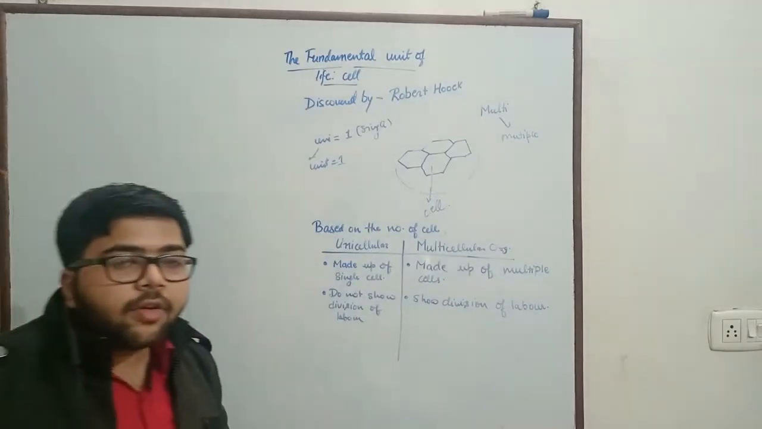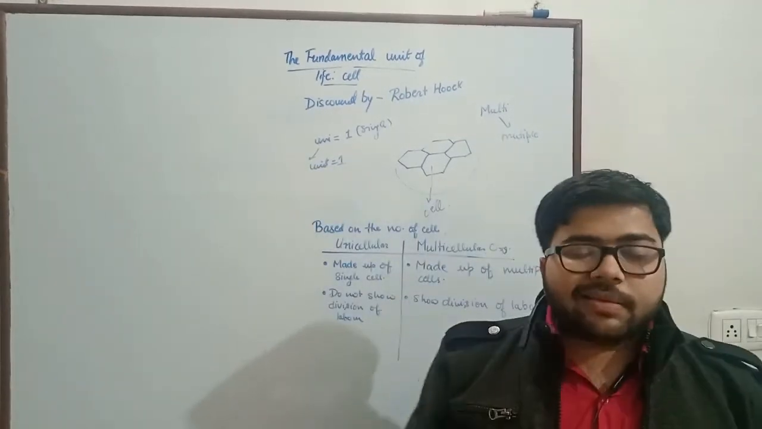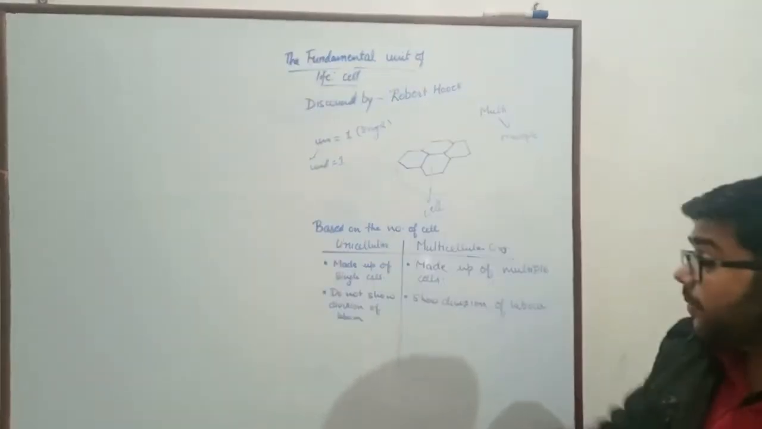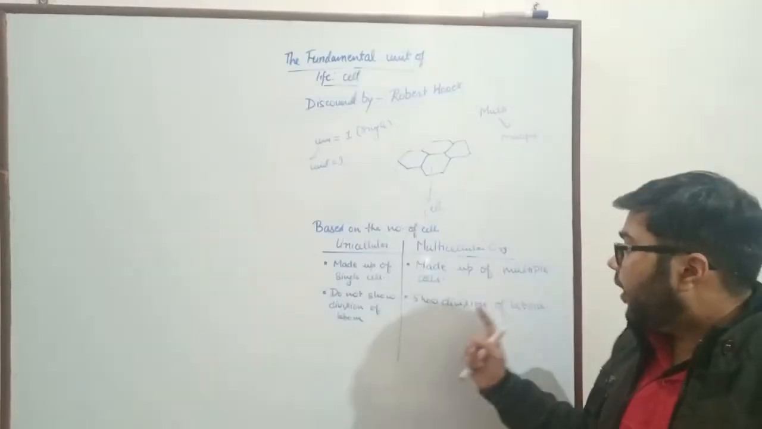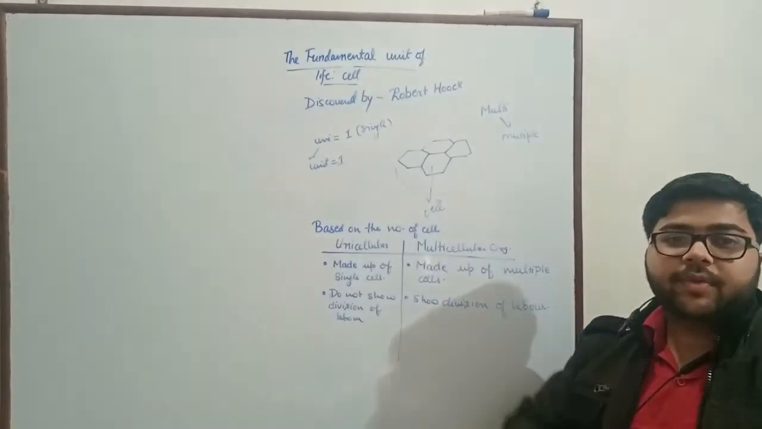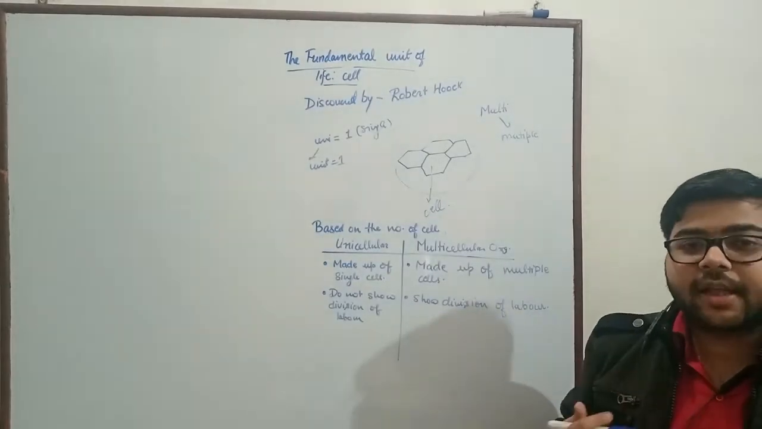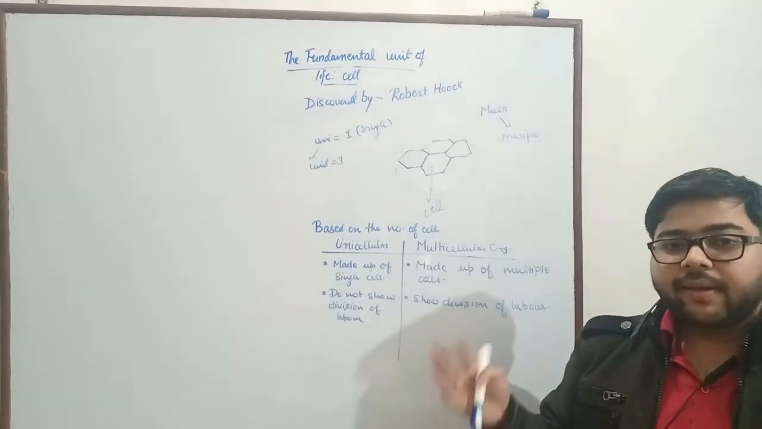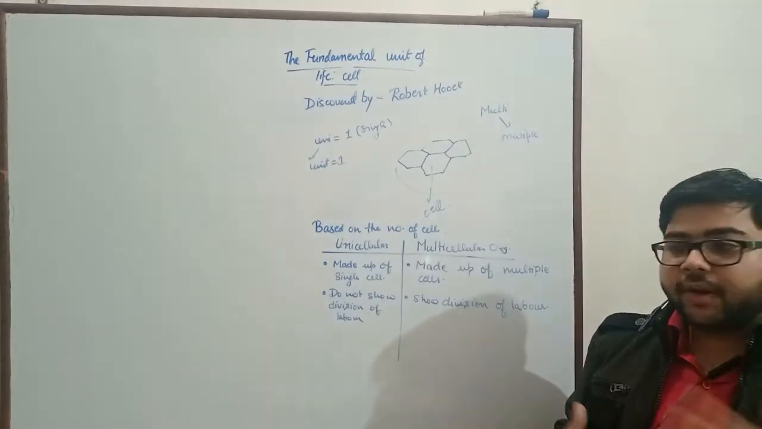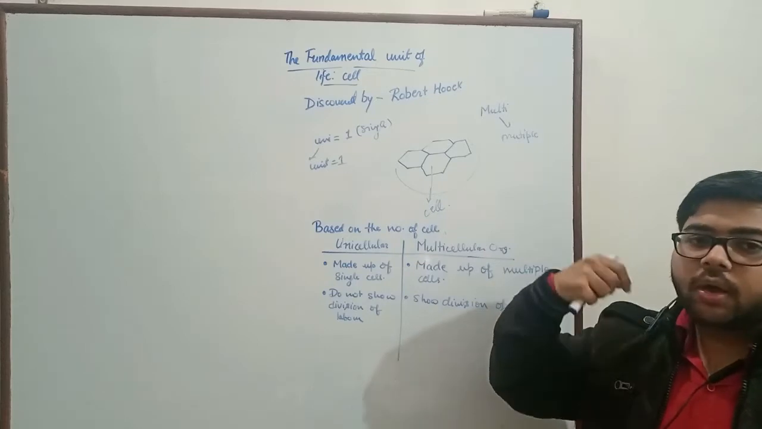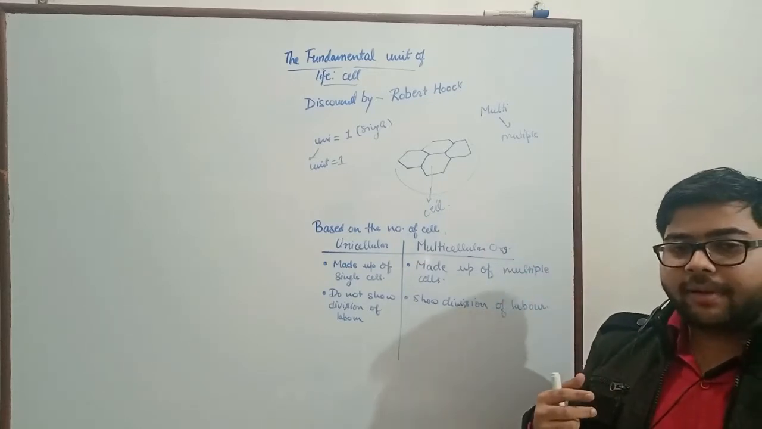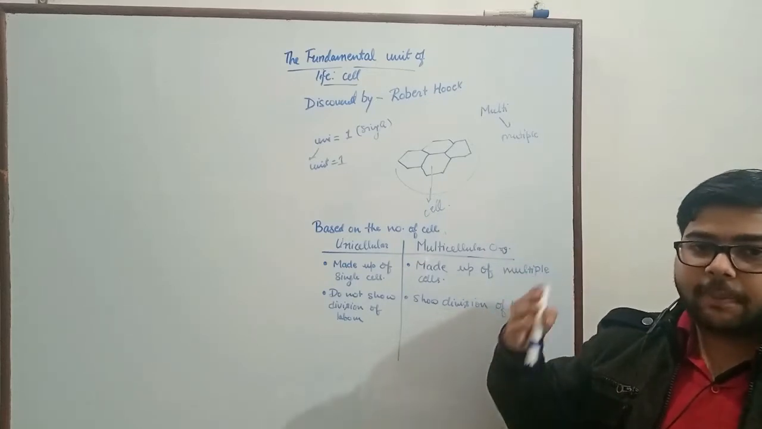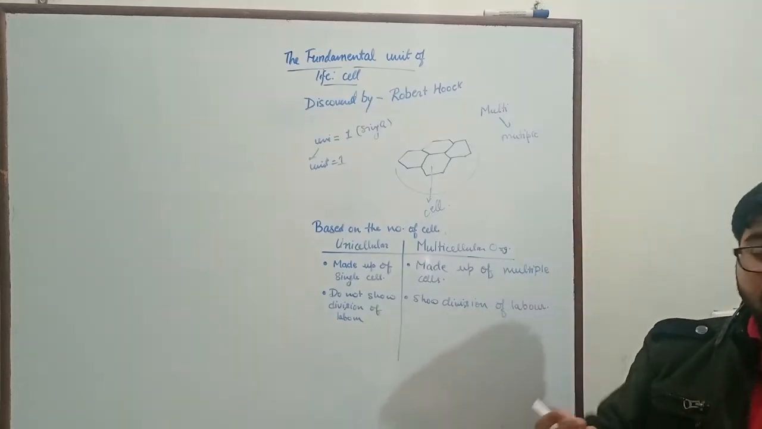Now, division of labor basically means that in case of multicellular organisms, there are multiple cells, so different cells will perform different functions and will divide all their functions. For example, some cells will do respiration, some will help in circulation, some will help in digestion, etc.